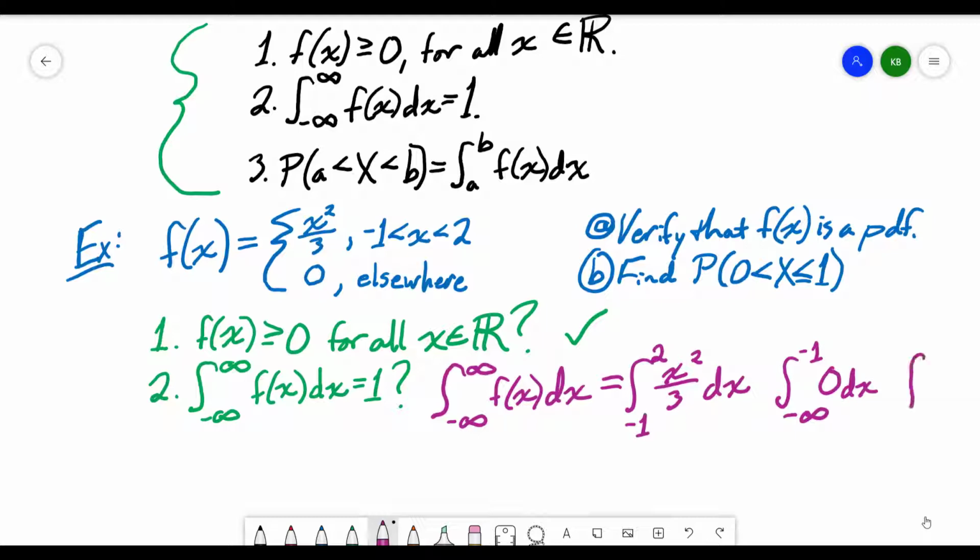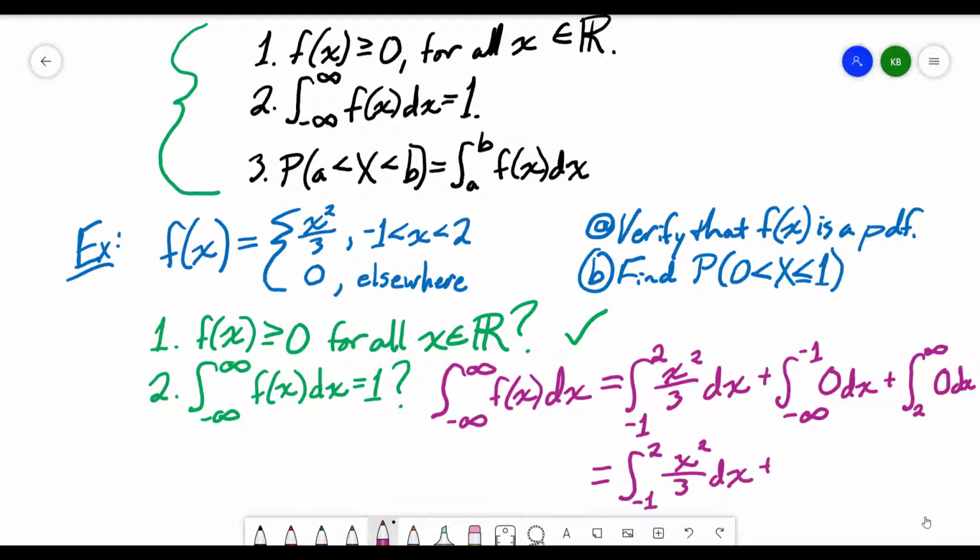And from 2 to infinity, I'd be taking the integral of 0. Now remember, when we take integrals over different intervals and they don't overlap, we can add them together to get the integral of the whole space. So the integral over all of the real numbers is going to be the sum of these three integrals. So the integral from negative 1 to 2 is one that we're going to have to do a little bit of work on, so let's just leave it the way it is right now.